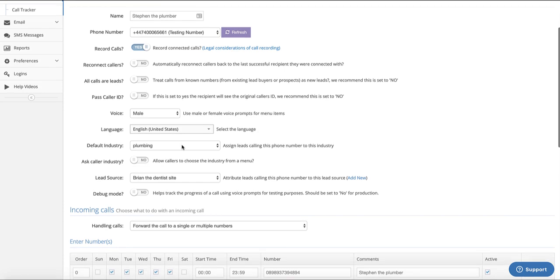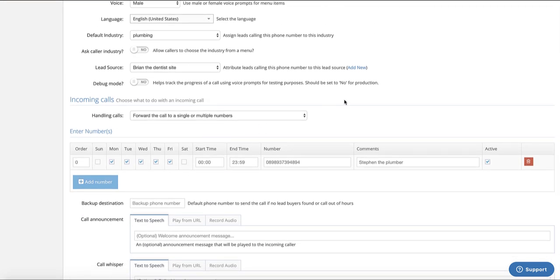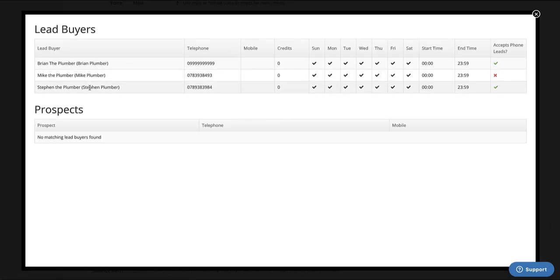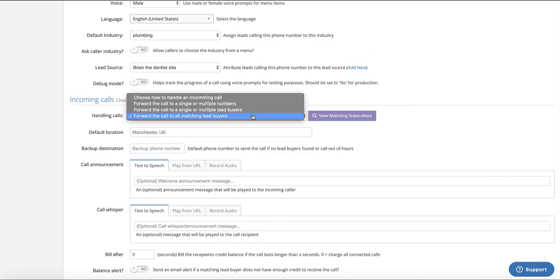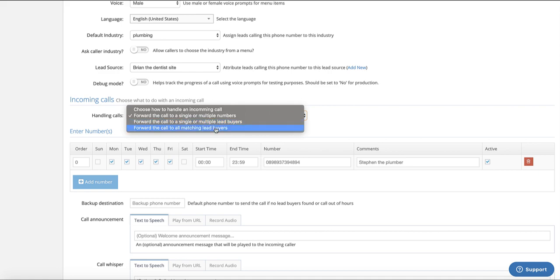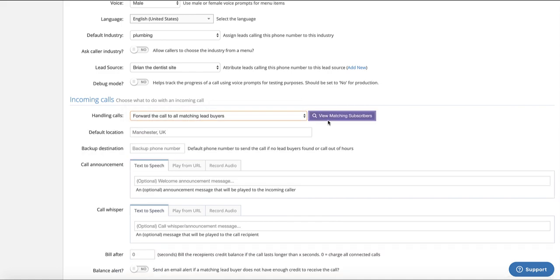Every time Stephen is late with a bill, because we've set that to plumber, you come into this phone number. It doesn't matter how many sites you've got this number on or where you've got it placed. He could have 50 sites purchased off you, and it's going to literally send it out to all matching lead buyers. As you can see, we've got 3 in the system: Mike the plumber, Stephen the plumber, Brian the plumber. I've set all of them up, and it's going to go out to all of these guys because they're all set up as plumbers in this system. As soon as Stephen pays his bill again, it's back to just sending them to Stephen. So you can sell them calls for $25, $30, $40 each and make more money every time he doesn't pay his bill.